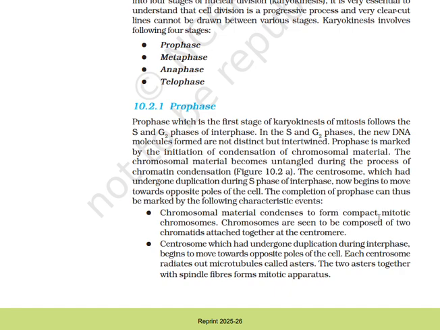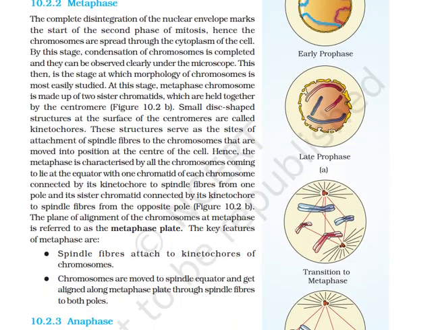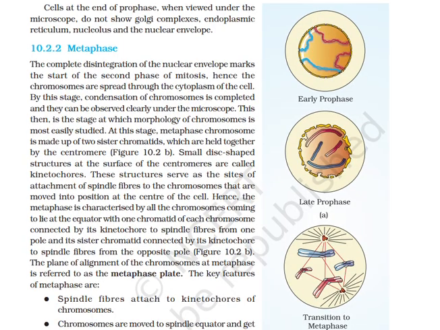Chromosome material condenses to form compact mitotic chromosomes. Chromosomes are seen to be composed of 2 chromatids attached together at the centromere. Centrosomes, which had undergone duplication during interphase, begin to move towards the opposite poles of the cell. Each centrosome radiates out microtubules called asters. The 2 asters together with spindle fibers form the mitotic apparatus. Cells at the end of prophase, when viewed under the microscope, do not show Golgi apparatus, endoplasmic reticulum, nucleolus, and